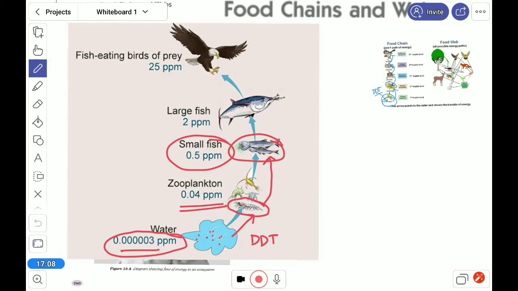When it goes to the large fish, it turns into 2 ppm in their body, and if it is eaten by the fish-eating birds, it goes to 25 ppm. So just compare this and this. It was in water. When it is taken by the animals, it increases. So this phenomenon is called biomagnification.